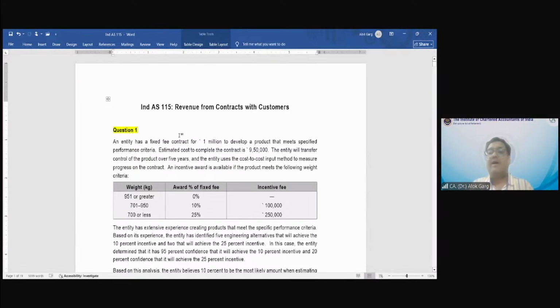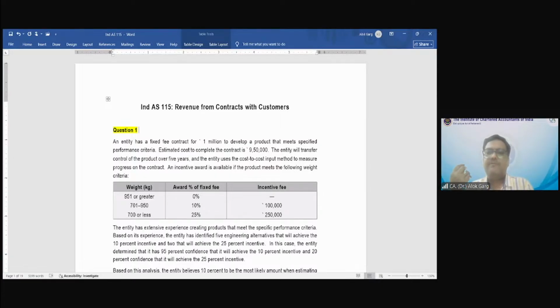This question number 1 is on when there is a work in progress. As you are aware, construction contracts are for a longer period or for turnkey projects. These are for a longer period where the company incurs the cost and the customer also pays the money continuously. So how is the revenue going to be recognized?